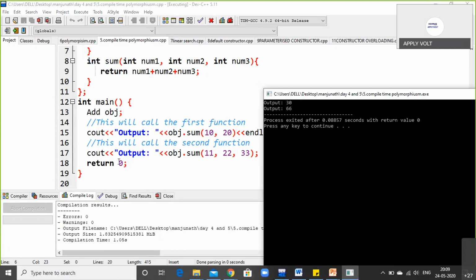The second function call is also the same, but with a different number of arguments, 3 arguments: 11, 22 and 33, that is number 1, number 2 and number 3. Making it a single unit, the calculation goes and the output will be 66. This is about compile time polymorphism.